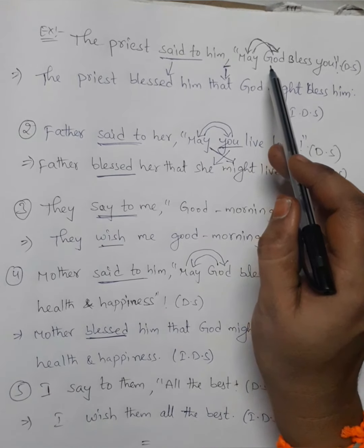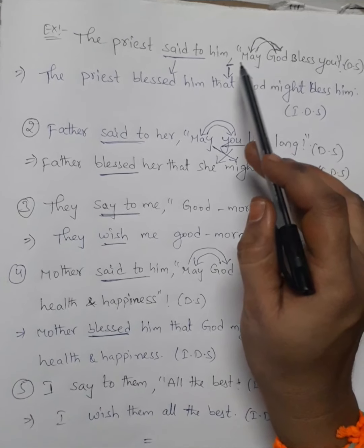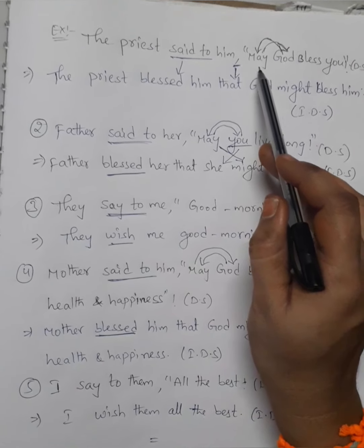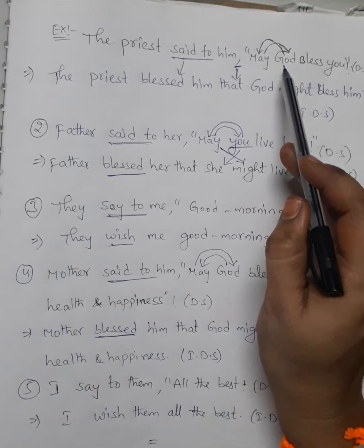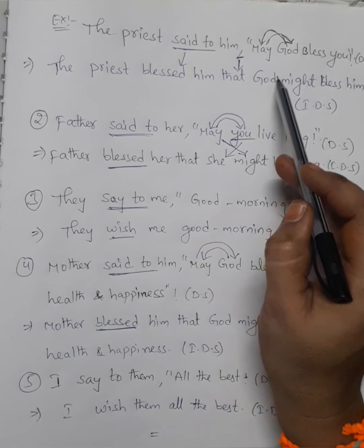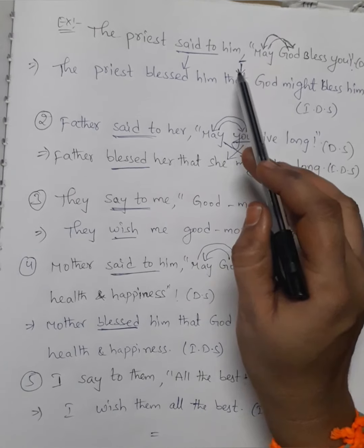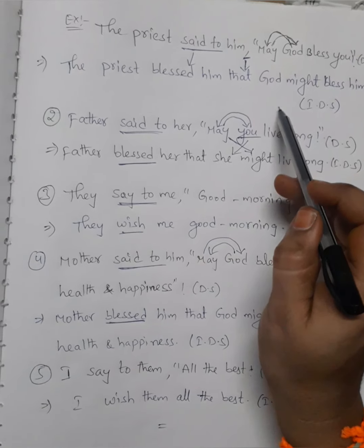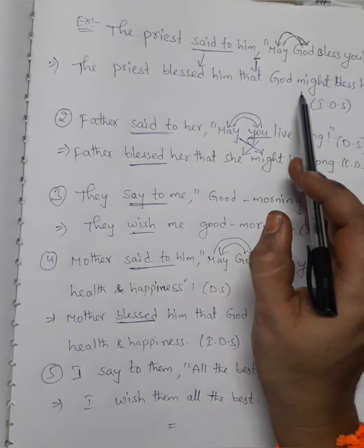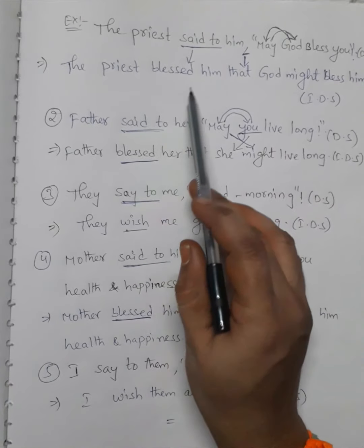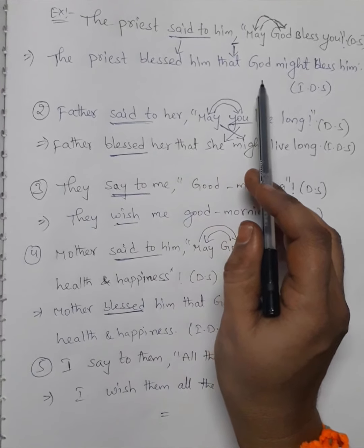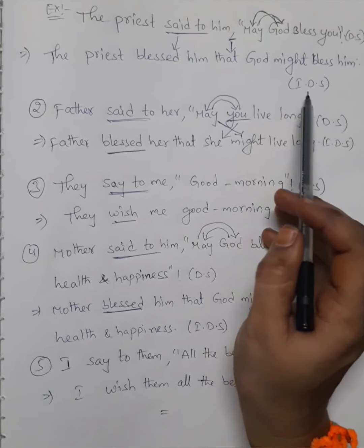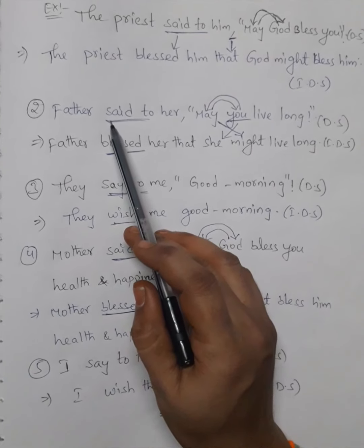Instead of may, God will come to this side, and may will go to that side. The priest blessed him that God might bless him. It's an indirect speech.